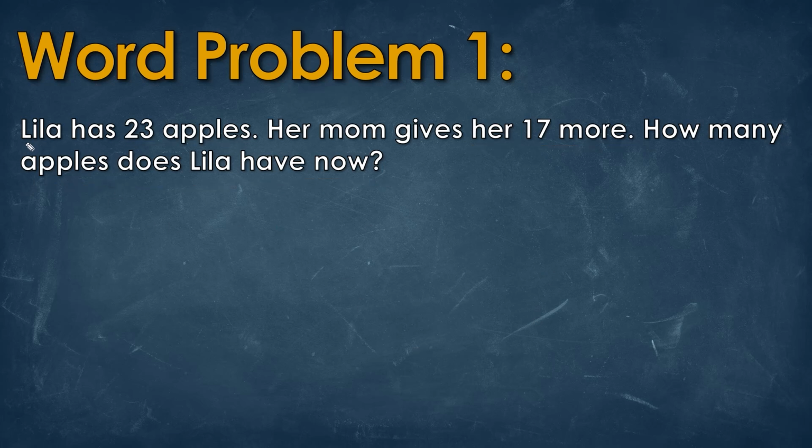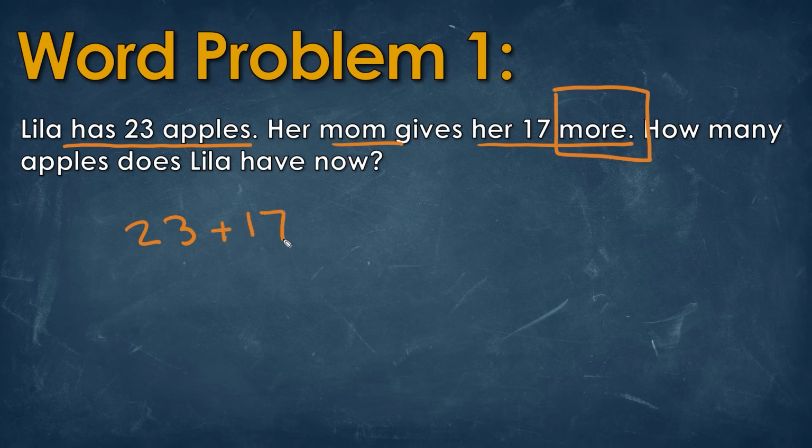So when we look at word problems, we want to see what was done in the past. So it looks like we originally had 23 apples. And then it says her mom gives her 17 more. Now that key word is more, meaning that we are going to be adding this together. So we'll add 17. So now that we see how many apples does she have now, that's going to be in the present. So that just means that we are going to just add these two numbers together.